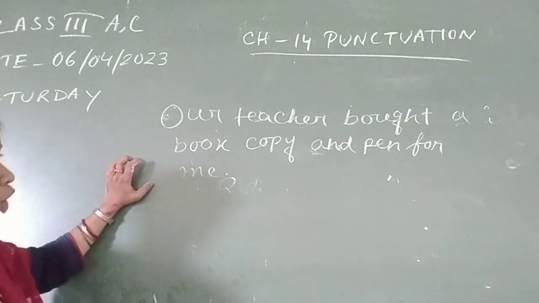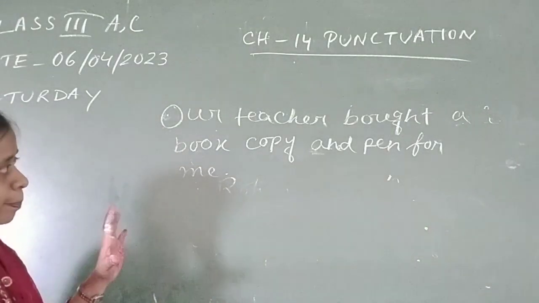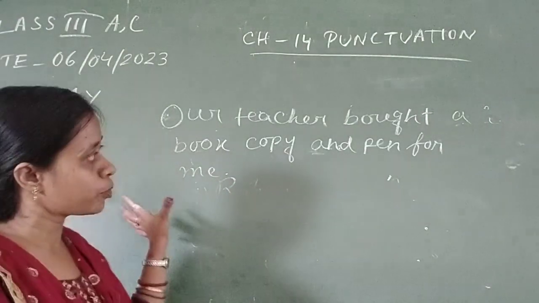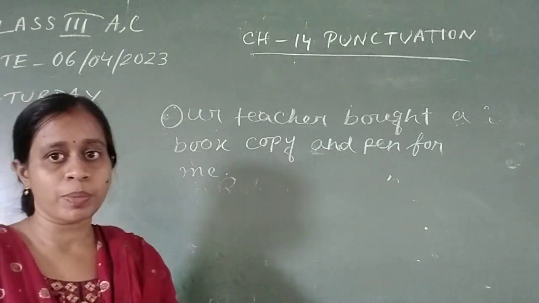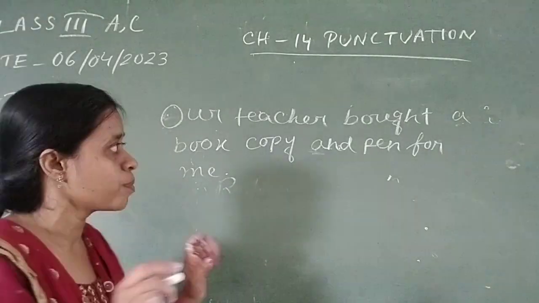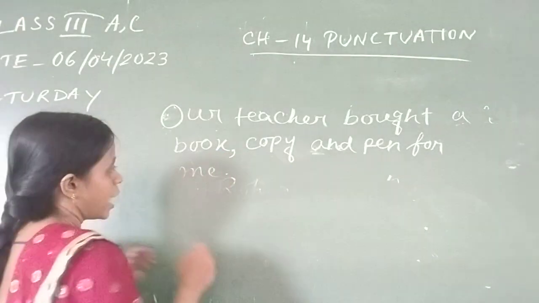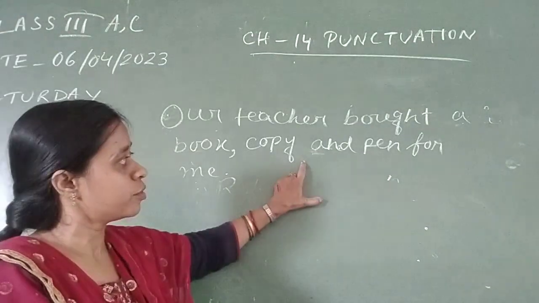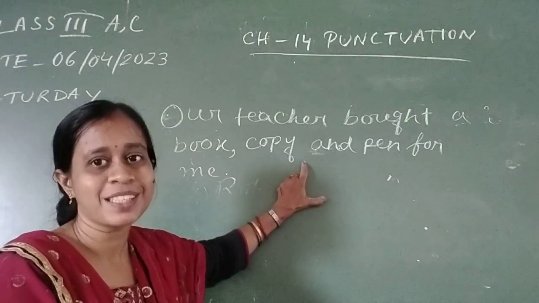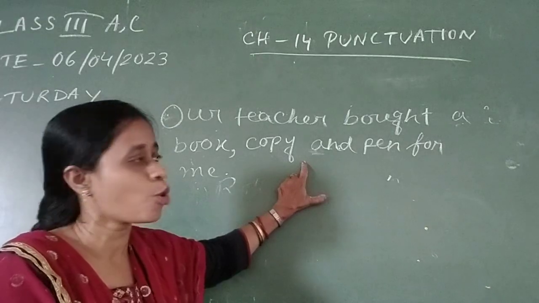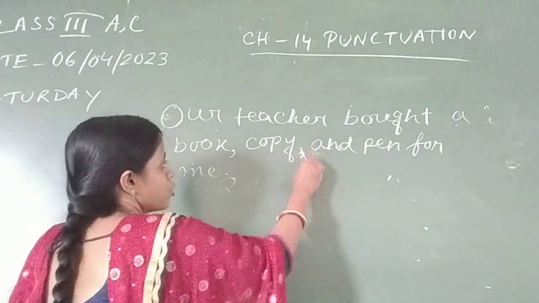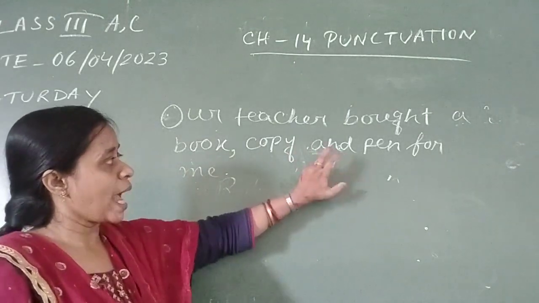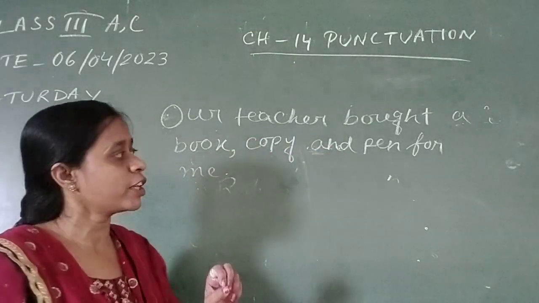Our teacher bought what? A book, copy and pen. So there is a list of things. Okay, you can see the list of things there: book, copy, pen. So the system is we use comma to separate things. So we must give a comma after book. Can we give a comma after copy? No, we should not give because as per the rule we cannot give a comma before and. If you give then it will be wrong. So if there is the word and, before the word and you should not give any comma.